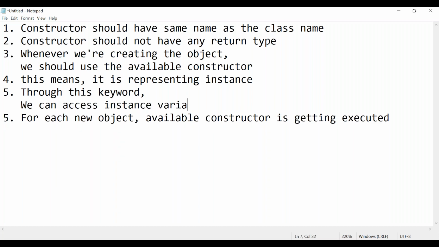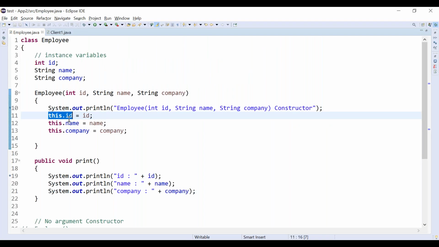Here id is an instance variable, and the same way I can give this dot name.